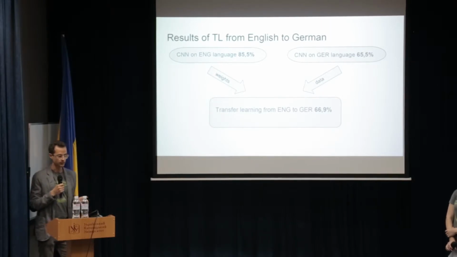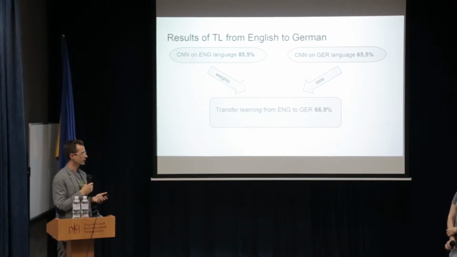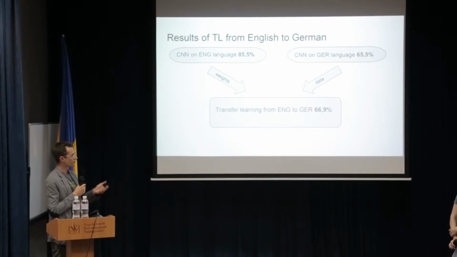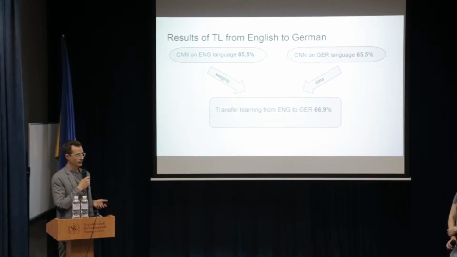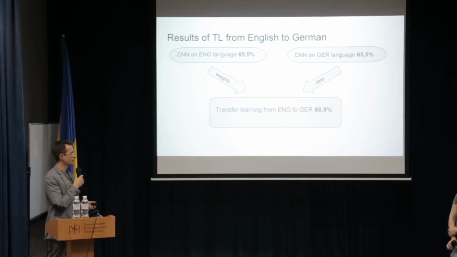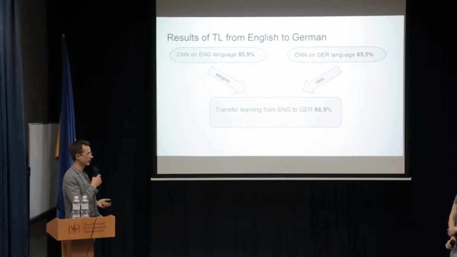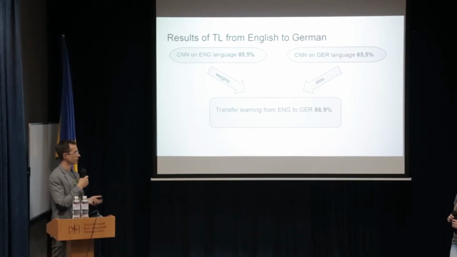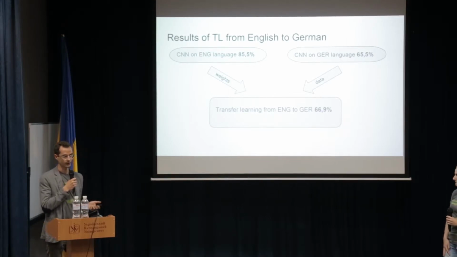And so at the end, before having trained we had an F1 score of 65.5%, and after initializing the weights of the pre-trained English model, we could improve our F1 score to 66.9%, which is a good success.